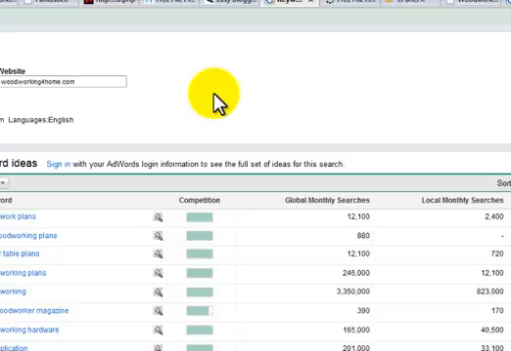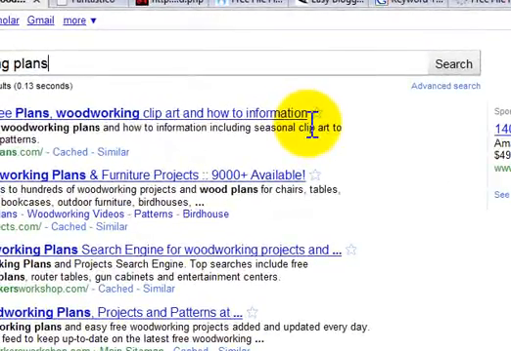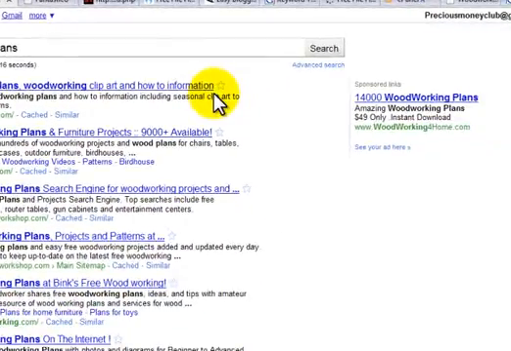So what we're gonna do now is go back over to Google and type in woodworking plans. Already here, I'm gonna type in woodworking plans and then hit enter. So we're gonna wait and see what happens. So right now on Google, we've seen the site that is already ranking number one for the keyword woodworking plans.